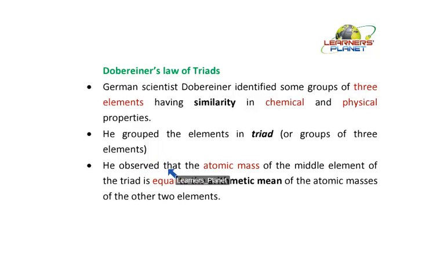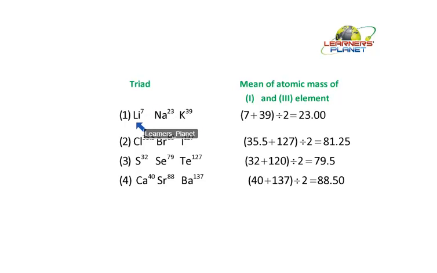He observed that the atomic mass of the middle element of the triad is equal to the arithmetic mean of the atomic masses of the other 2 elements. Now to explain this, I'll discuss some examples. Say this was a triad: lithium, sodium and potassium.